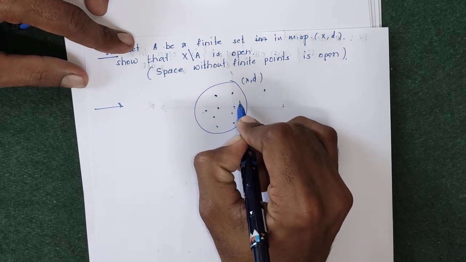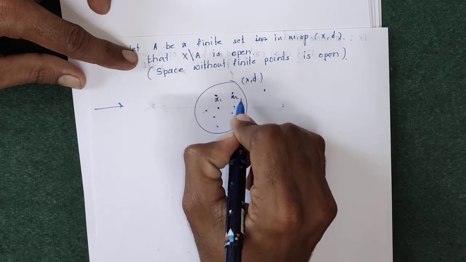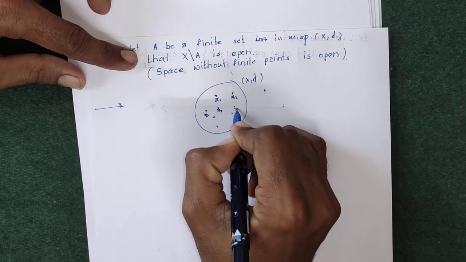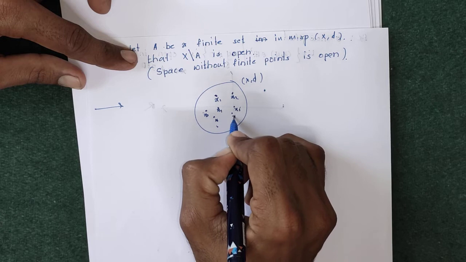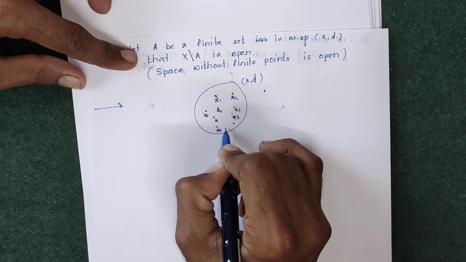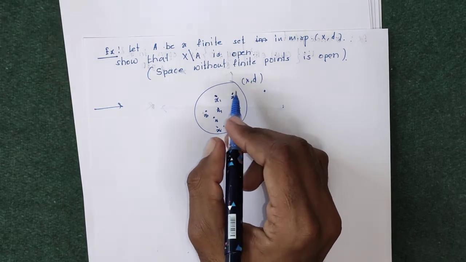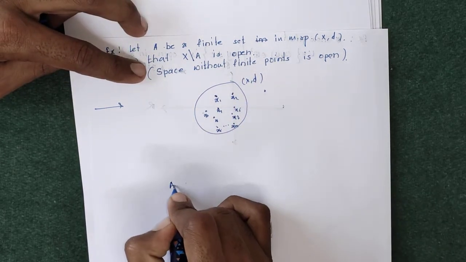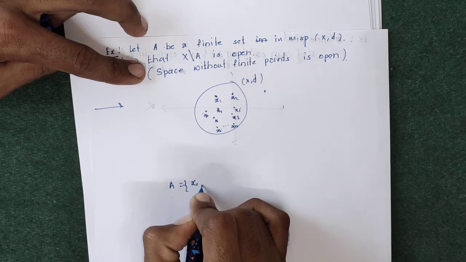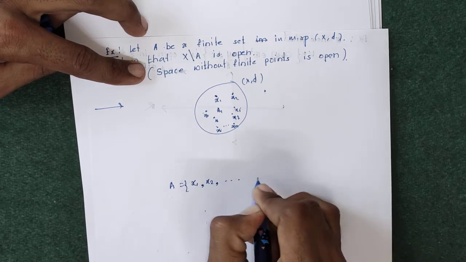Suppose x1, x2, x3, x4, x5, x6, x7, x8, up to xn are the elements of A. So the set A is the set of x1, x2 up to xn.